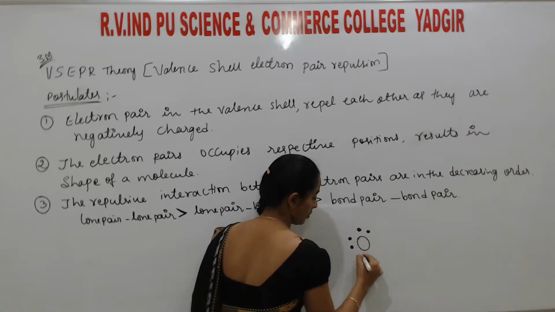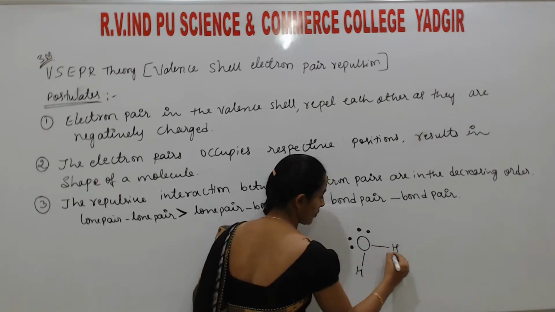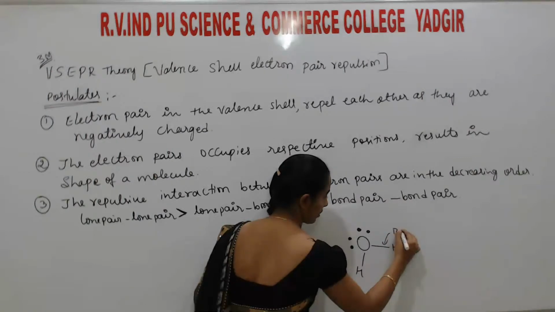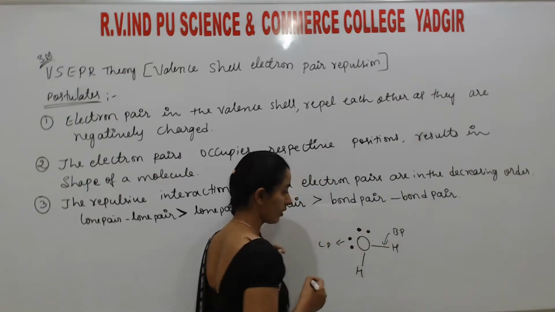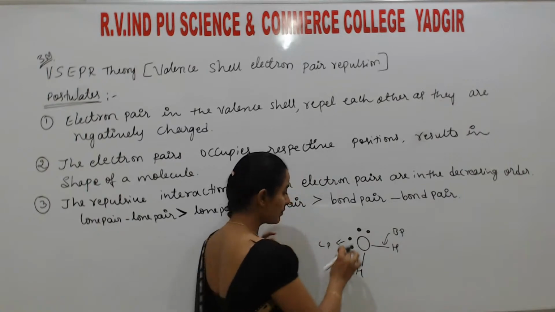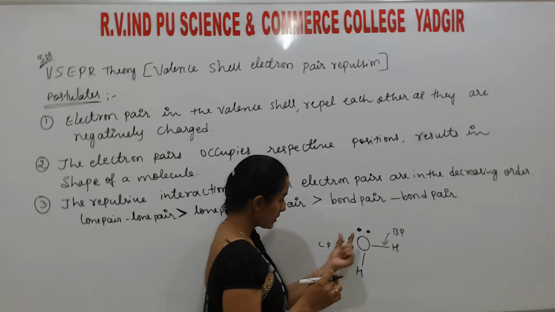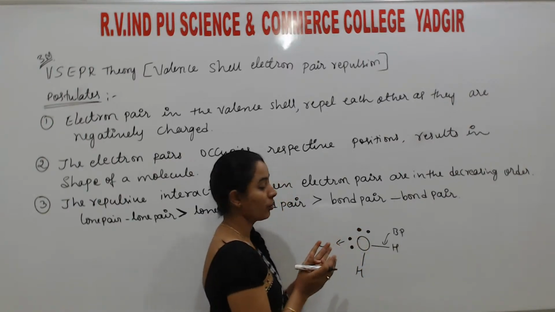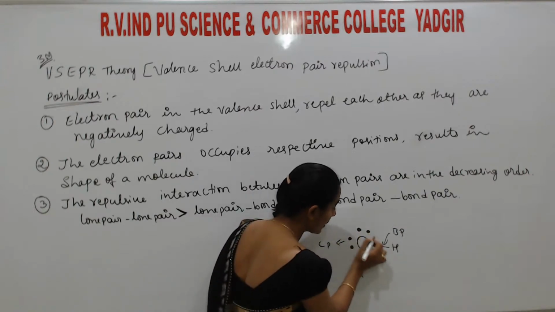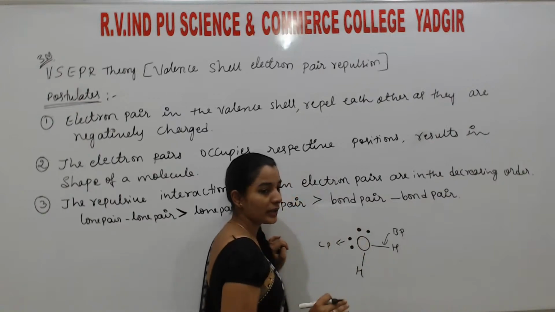two bond pairs and two lone pairs. Both these two are bond pairs, these two are lone pairs. So students, repulsion between the lone pairs is more, meaning the repulsion force between these two electrons is more. Between a lone pair and a bond pair, the repulsion is somewhat less.